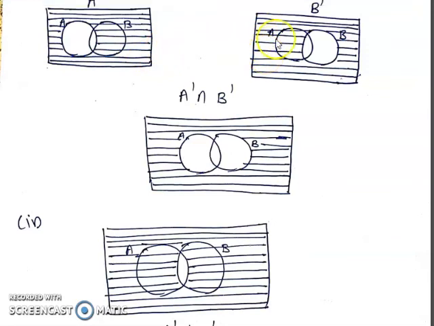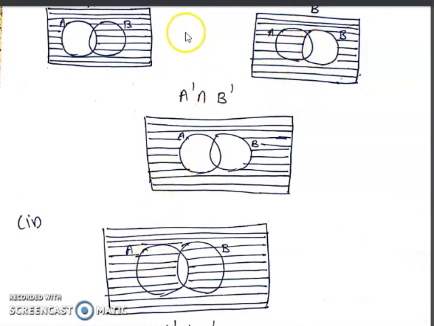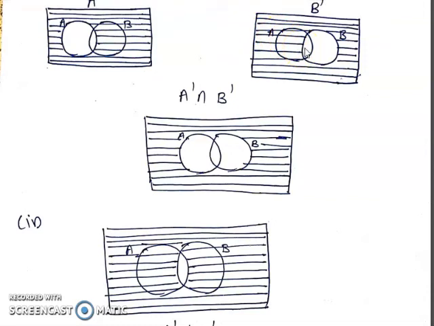Check it once again. Here circle A, so we shade it. In the first, circle B is there, so we shade it. Outside is common to them, so outside the circle we shade it. Leave this common portion because that is not in A complement and not in B complement. So that is all for today.